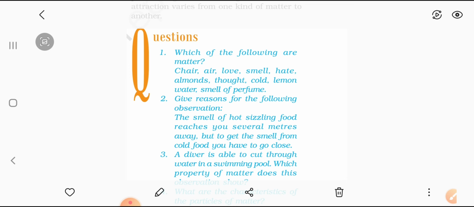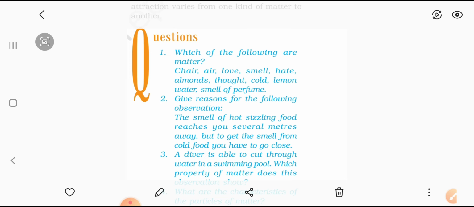Now lemon water. As I told you, lemon water is definitely matter, because it has the characteristic properties of matter: it occupies space, it has weight. So definitely lemon water is considered matter. Now smell of a perfume. Smell of a perfume is considered matter, because when we talk about the smell of a perfume, we are talking about something liquid which diffuses in the air, and we get the aroma of that.